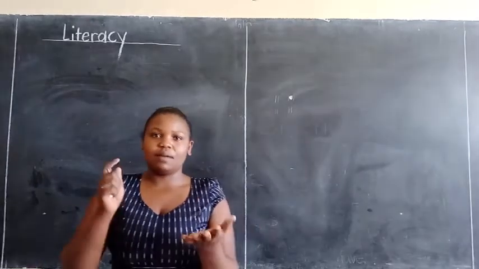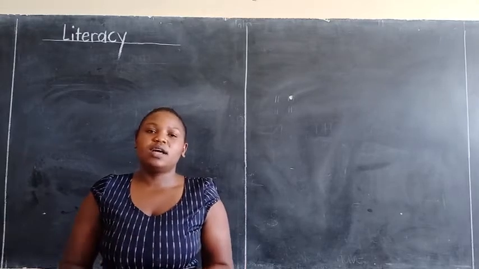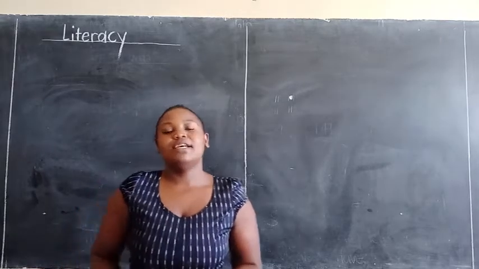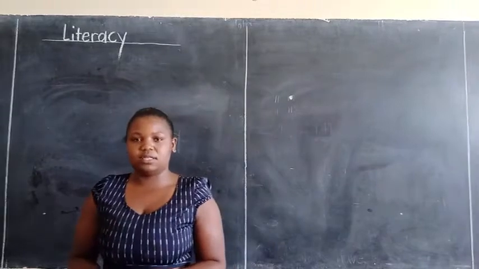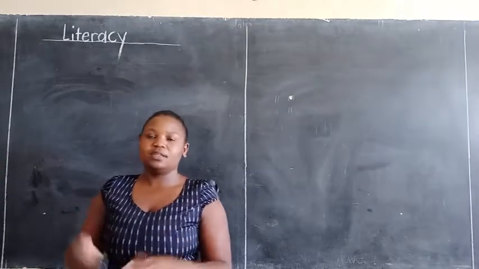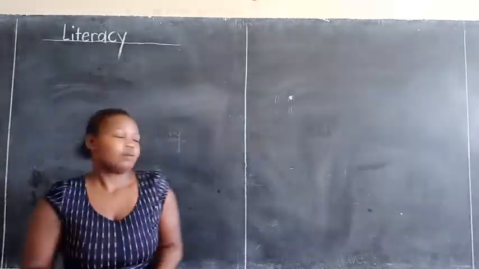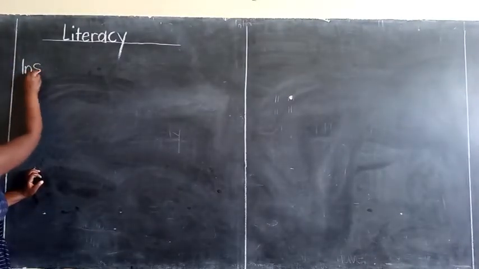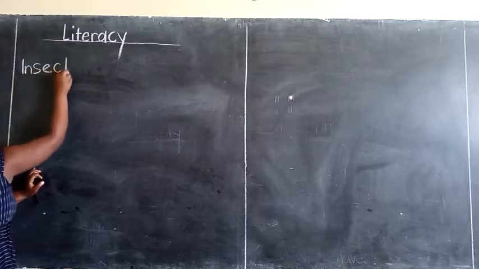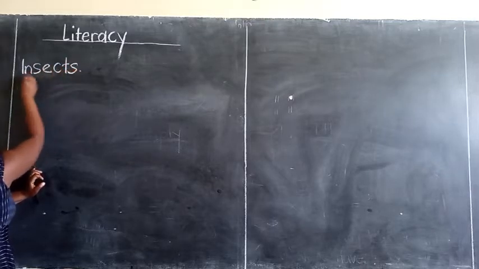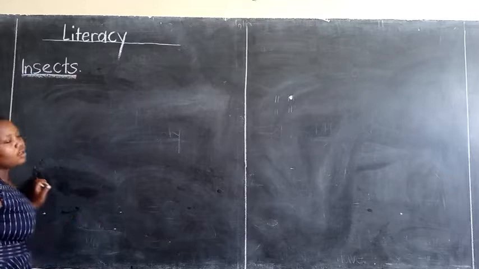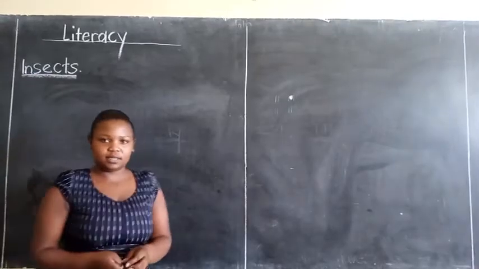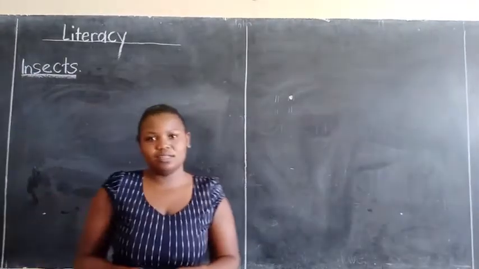insects, because we talked about animals and then birds. Now let us look at insects. So what are insects?